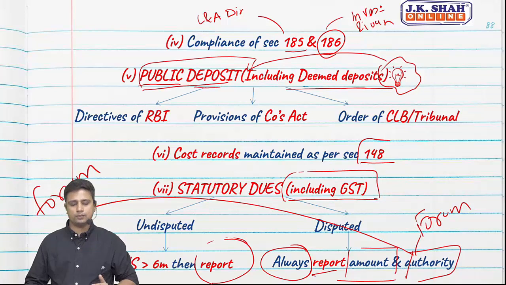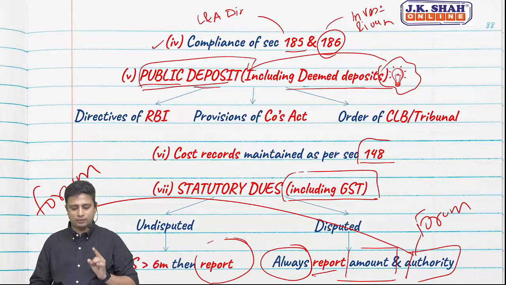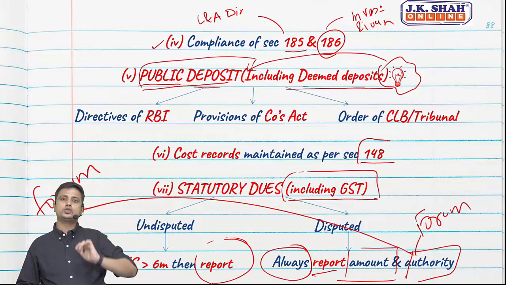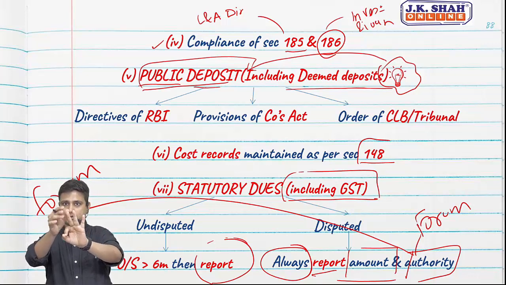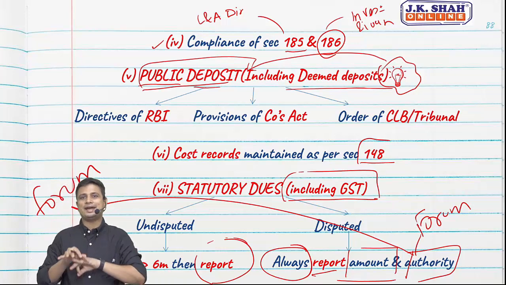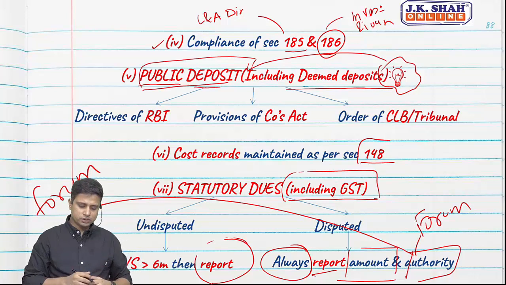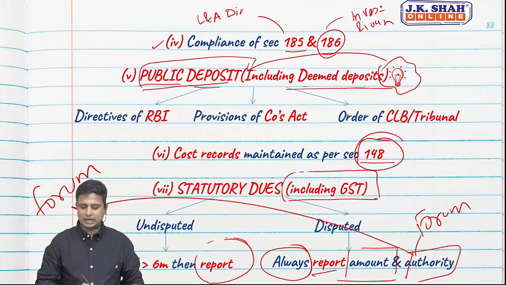Okay. So what did we see here? We saw clause 4, compliance of section 185 and 186. Then we saw public deposit, which now includes deemed deposits. Three things in case of public deposits: directives of RBI have been complied with, provisions of the Companies Act have been complied with, and orders of CLB and Tribunal have been complied with. Then clause 6, we saw whether the cost records are maintained as per section 148.